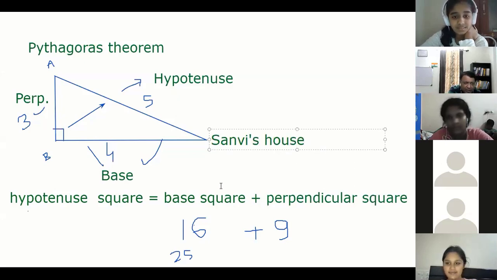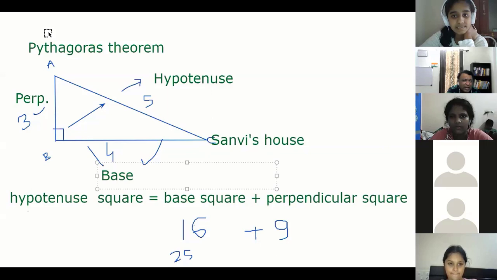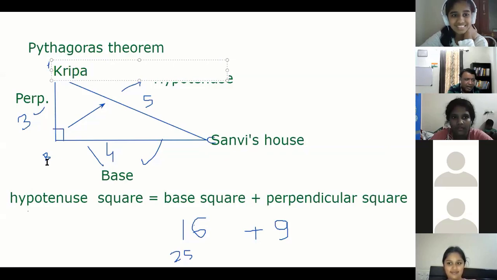Now, see what I'm trying to explain to you. This is Sanvi's house, and suppose Rakesh is standing here. There are two ways of going.